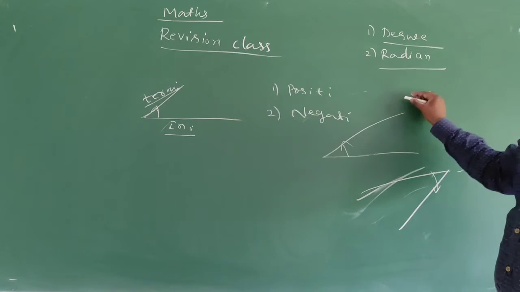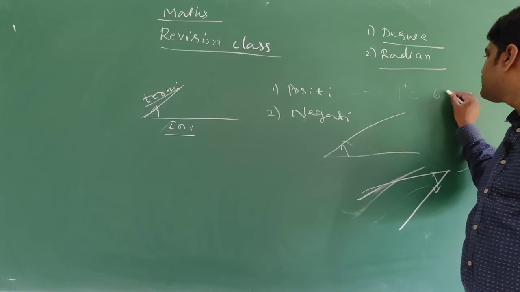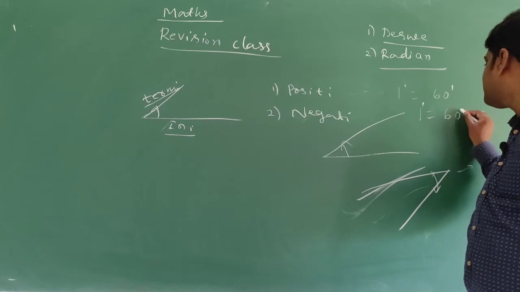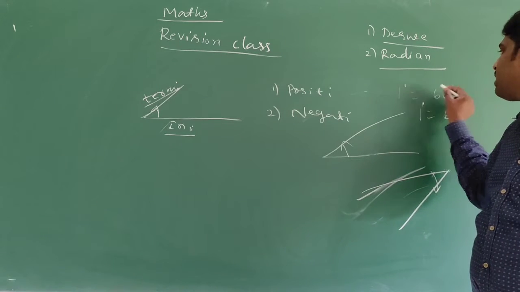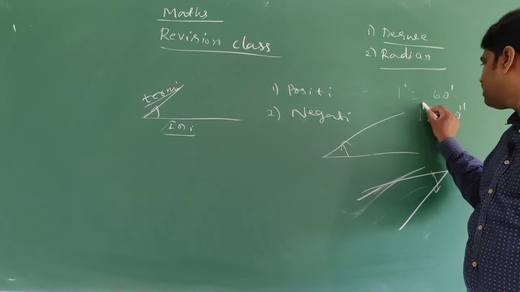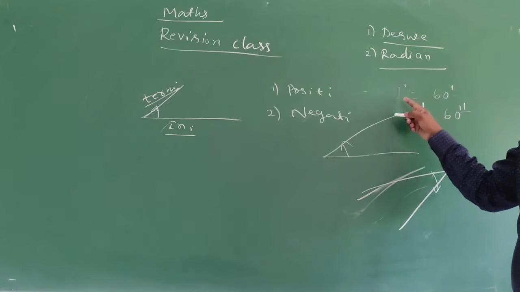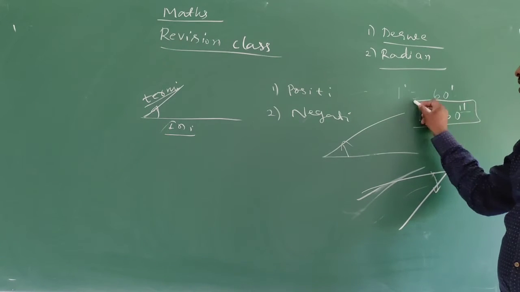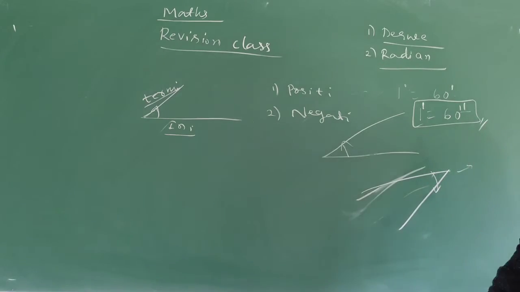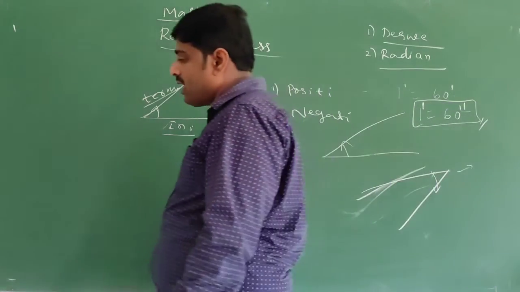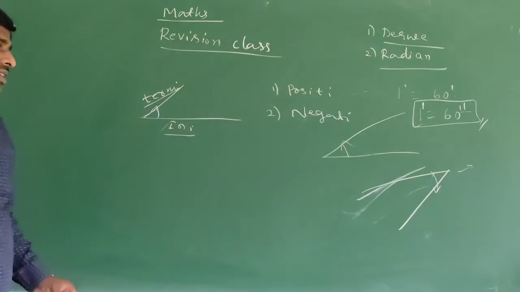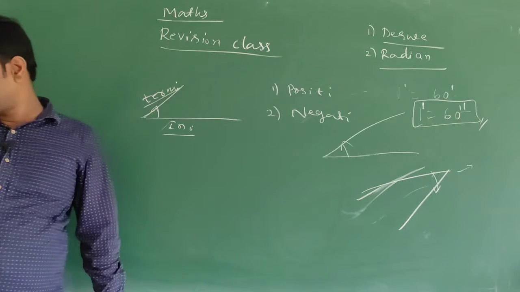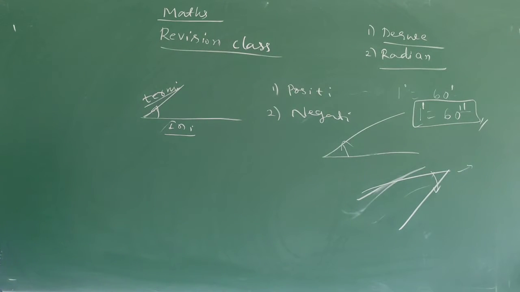Already I told you 1 degree can be divided into 60 minutes, and 1 minute can be divided into 60 seconds. This is degree, this is minute, this is seconds. Degree measure is one of the measurements of angle.